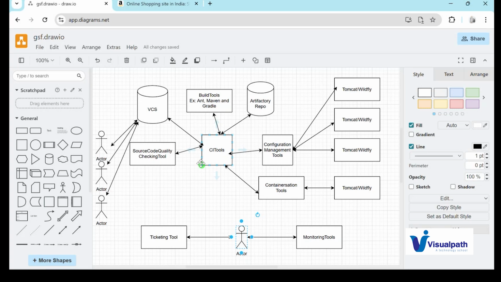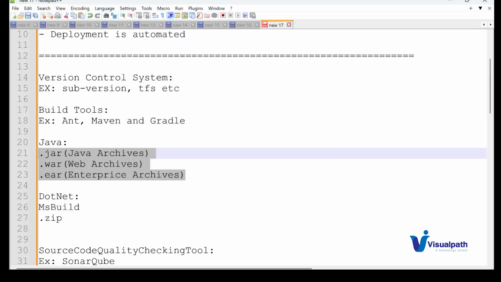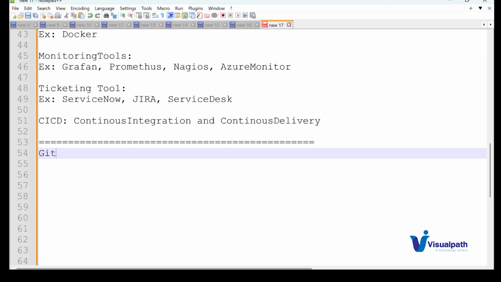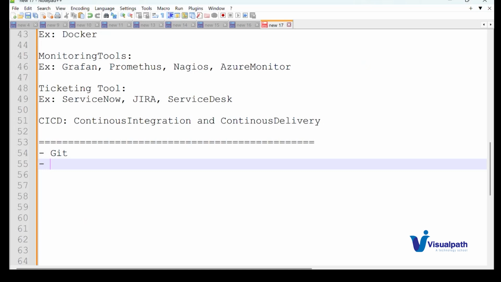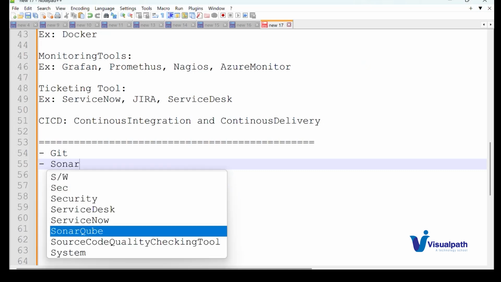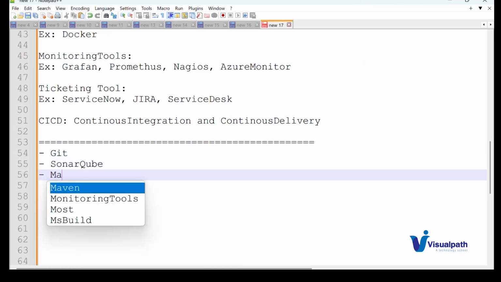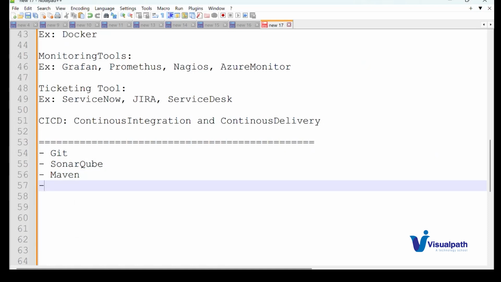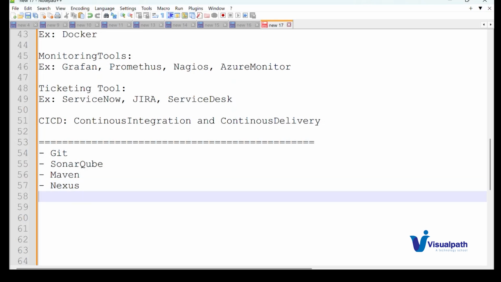Any queries? Before that, let me add the syllabus I'm going to teach. I'm going to start with the VCS, which most organizations use. Then SonarQube, then Maven as a build tool. Then Nexus. JFrog I am not using, because it is a paid one and is available only for 30 days. Hence I'm using Nexus, and some organizations use Nexus as well. Even in my current project I'm using Nexus. It depends actually; both work fine.